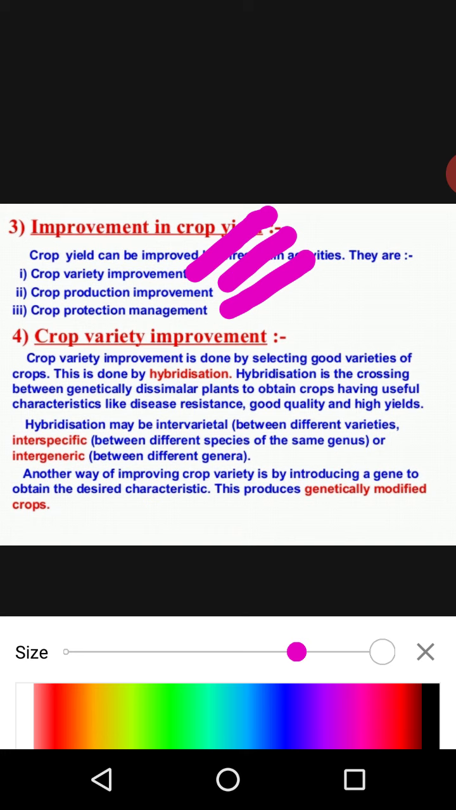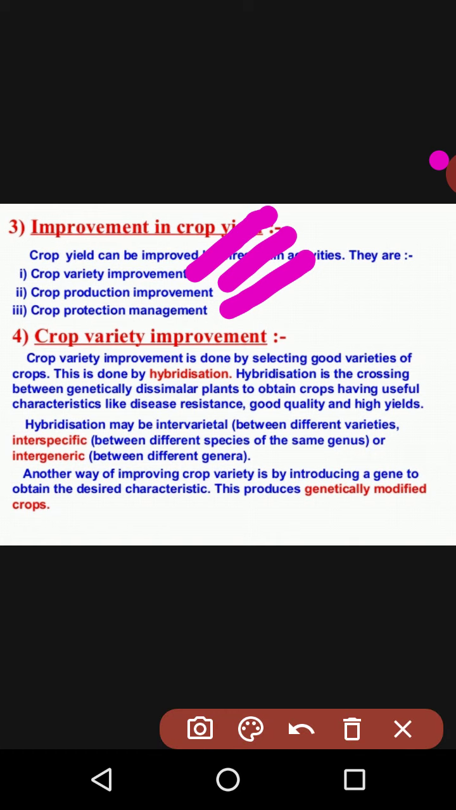So if we are taking a good system and a good, improved method to store the food and store the harvested crop, that will be beneficial for production, and that will give the best and quality type of production.